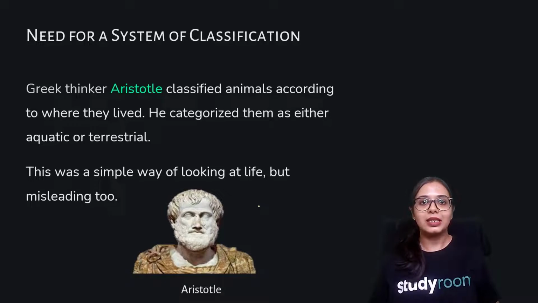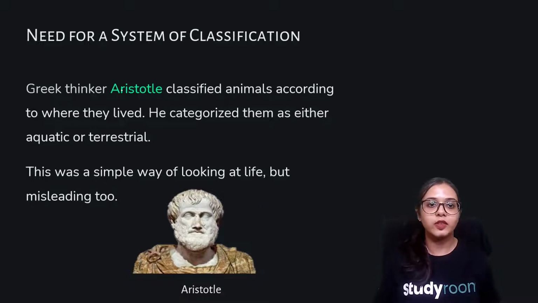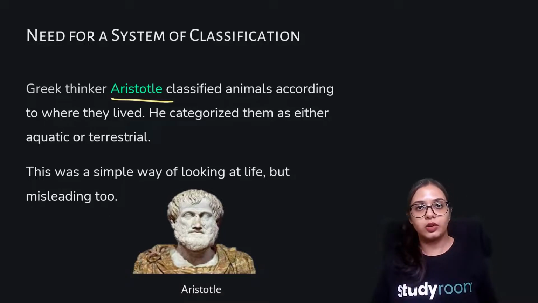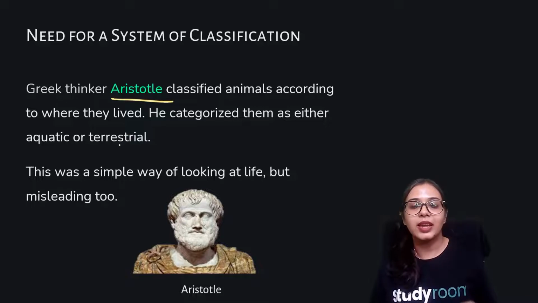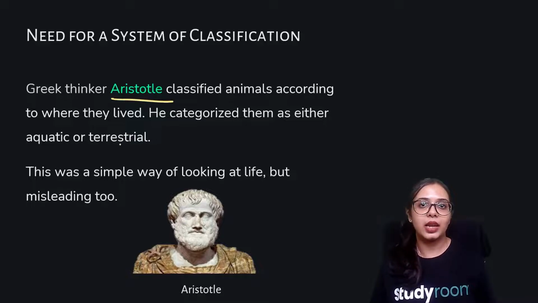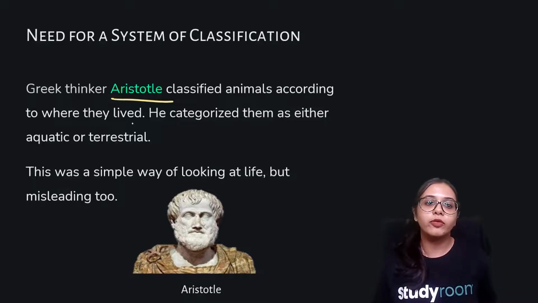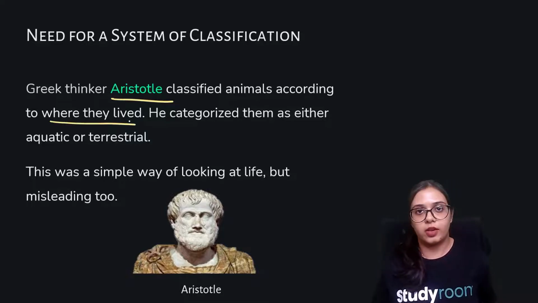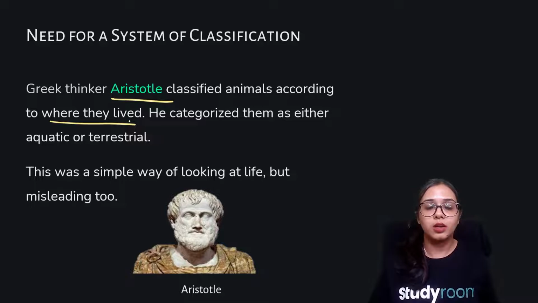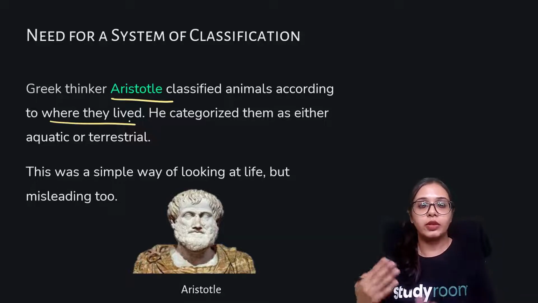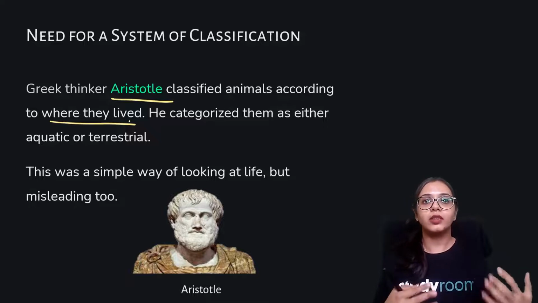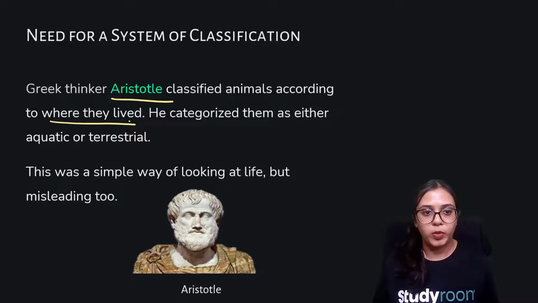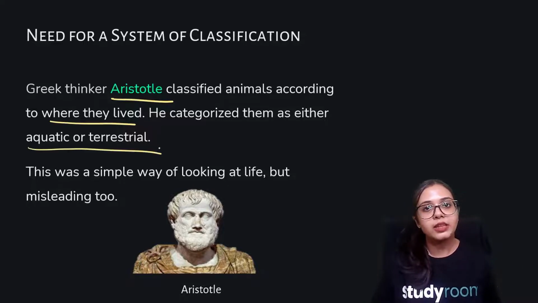First of all, the Greek thinker Aristotle was the first one to come up with the idea that a classification is necessary. He divided animals and plants, basically living organisms, on the basis of where they were living. Either they were living on trees, or on land, or in water. So, aquatic or terrestrial.